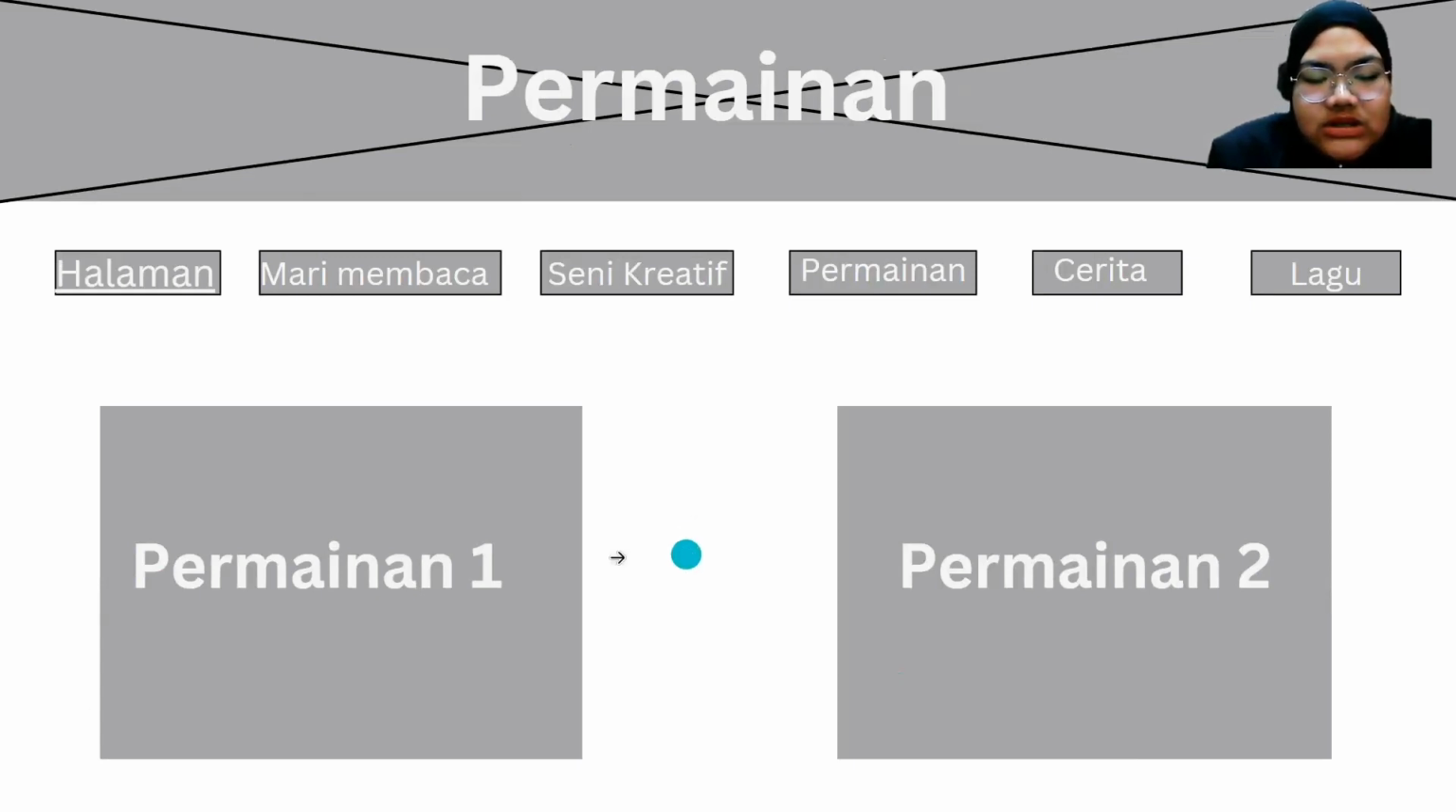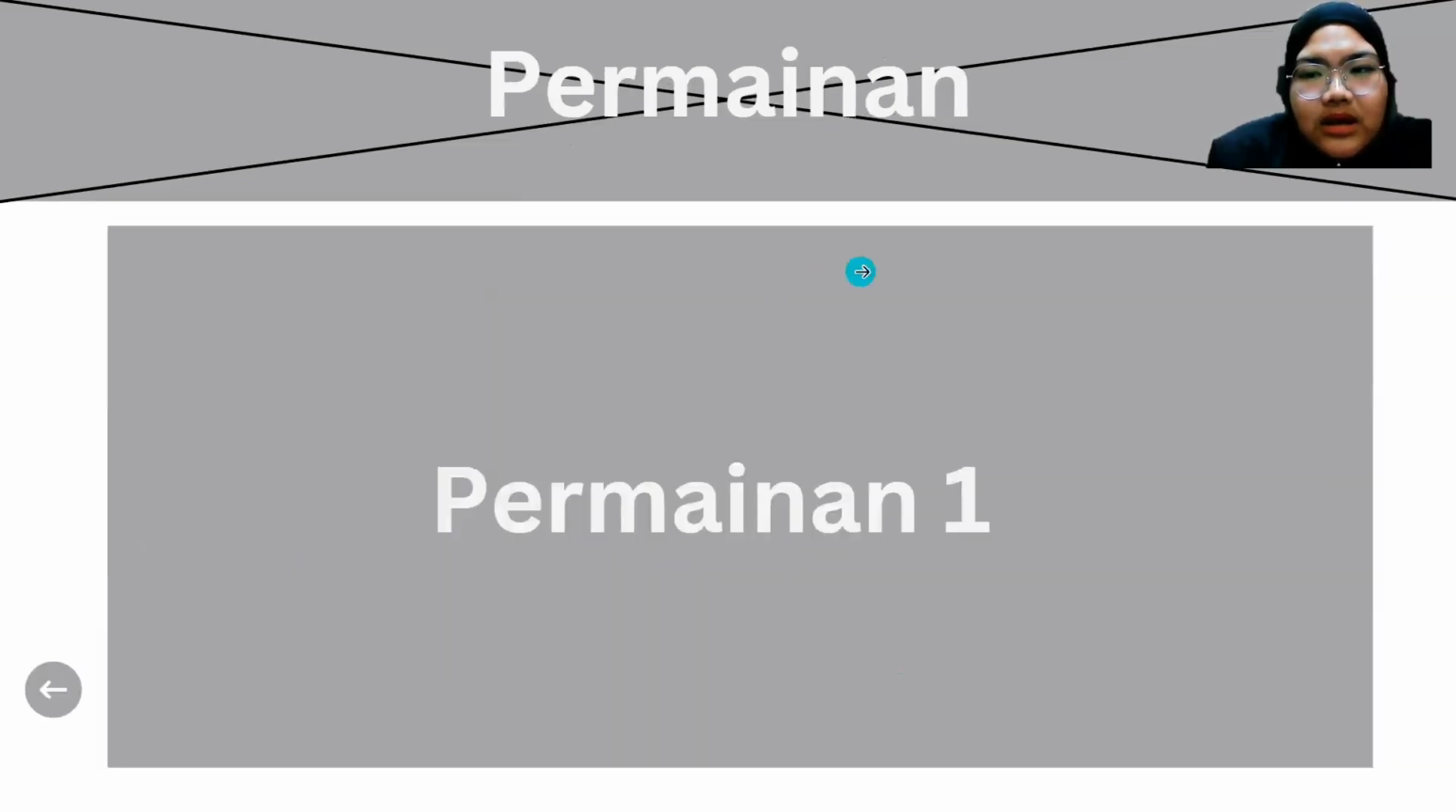Okay, so from here, when the user clicks the permainan one, there will be a game here where the user can play. There will be the title permainan, and then there will be the game, and after they are done with the game, they can go to the back button.